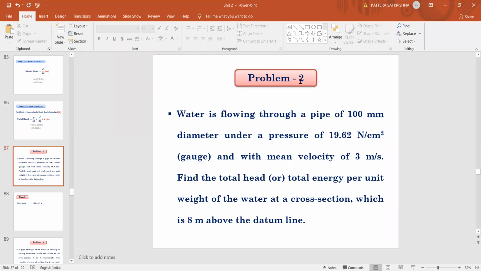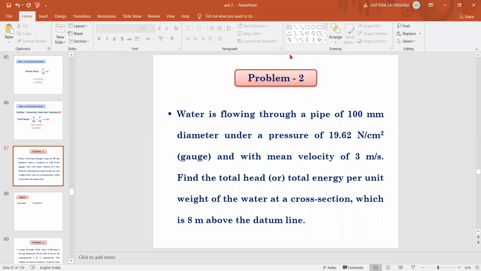In the next class, we'll solve other problems. Others, you need to solve. I will ask what is the value of pressure head. Kinetic head. Anybody? What is the pressure head value? P by rho g is 20. Anil, you wait, others will tell.